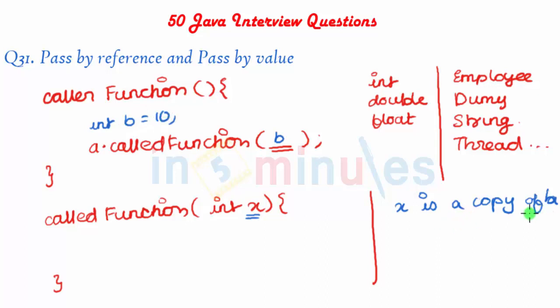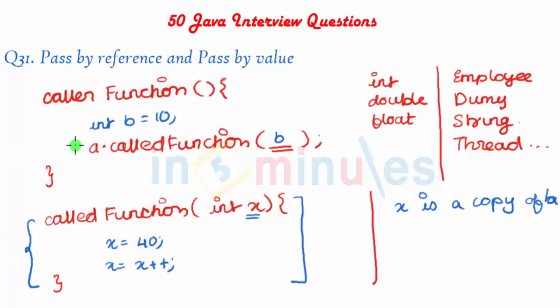Now, if x is a copy of b, any changes made in x will live only through this function. The scope of the changes that you perform on x will only live throughout this function. That's it, after which the changes die. It is garbage collected. So if we do anything over here, like x is 40 and then x++ or something like that, the changes will remain only over here. That's it. They don't go back.